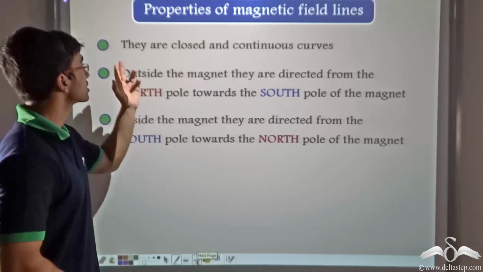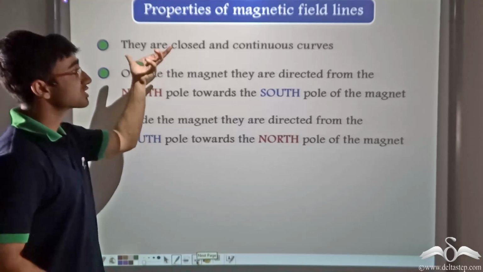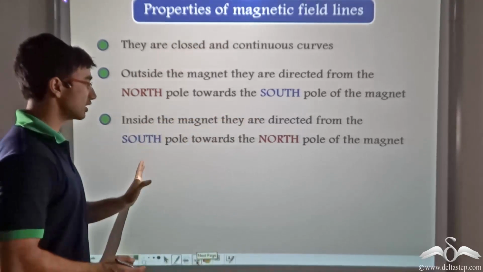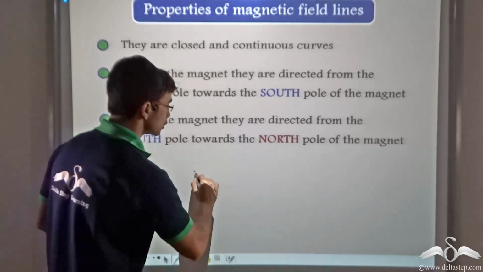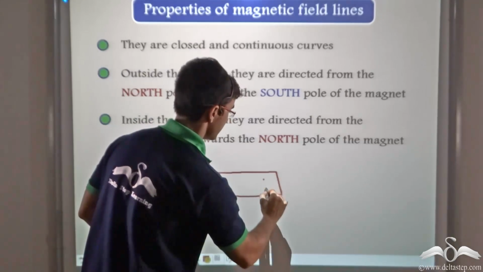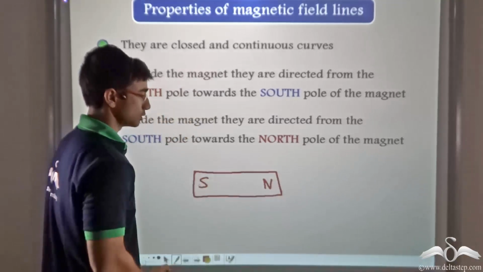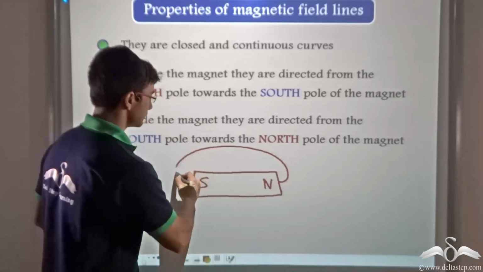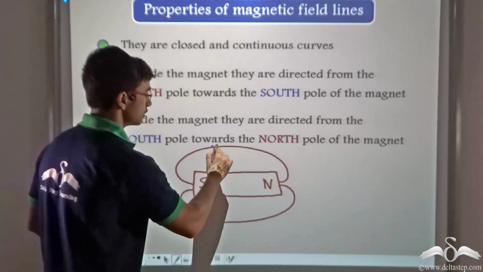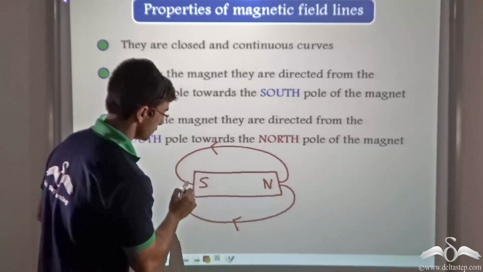Similarly, because magnetic field lines are closed and continuous curves, inside the magnet they are directed from south pole to north pole. So again, let's say I consider the magnet, and this is north and this is south. Outside the magnet, as I mentioned, they are directed from the north pole to the south pole.